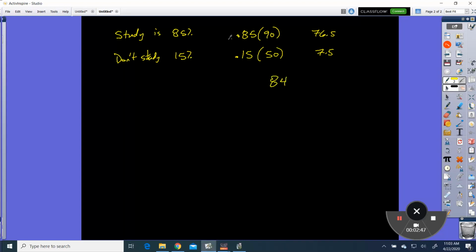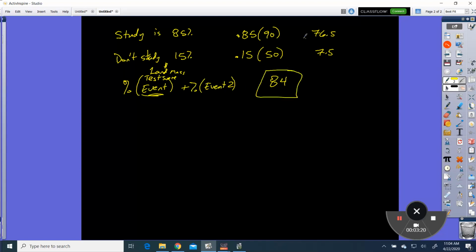So remember, your expected value is always the percent and then the event of whatever it is, test score, landmass, dollars. So your expected value is the percent times whatever your event is, plus the percent times the second event, and so forth, however many events we have. So in this case, we just add these two together because that's all we have, and our expected value is 84.